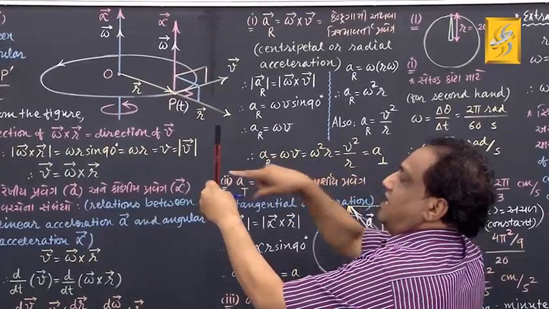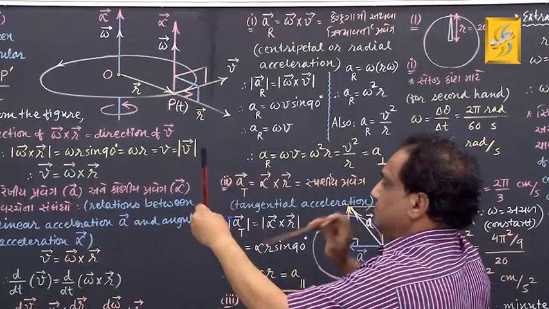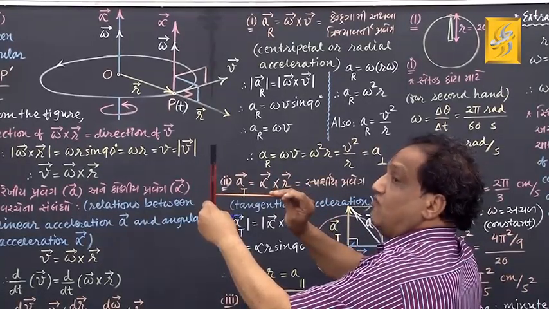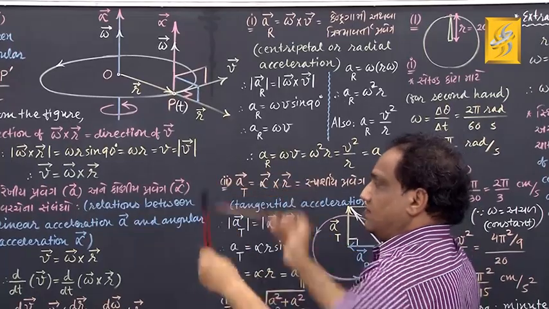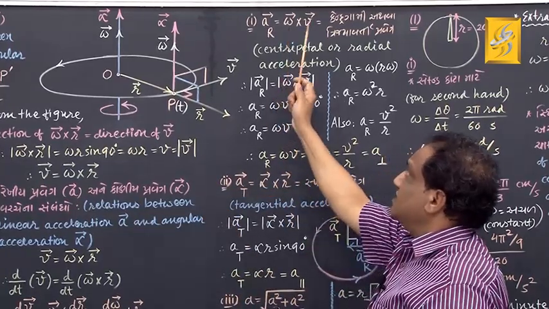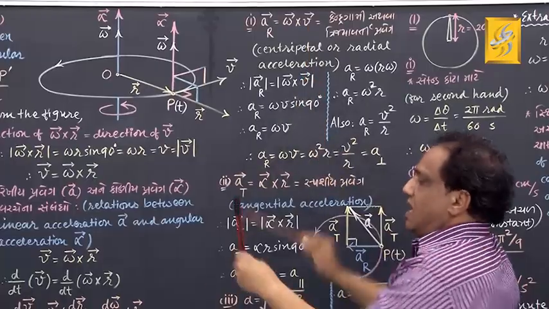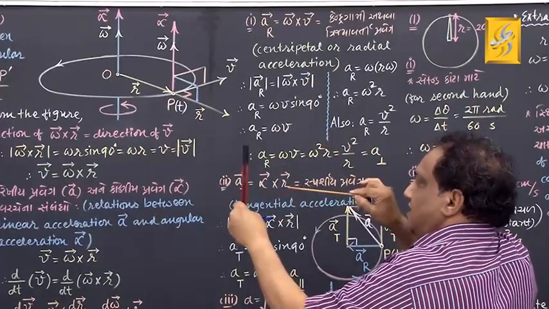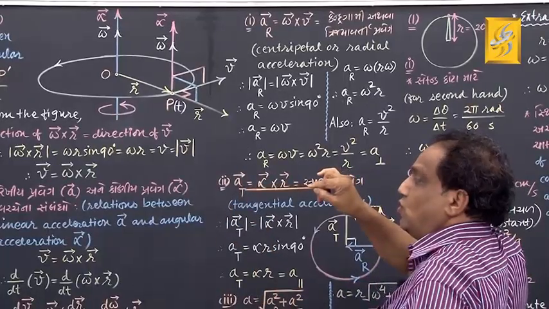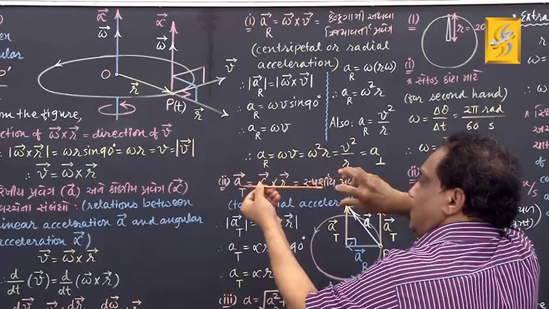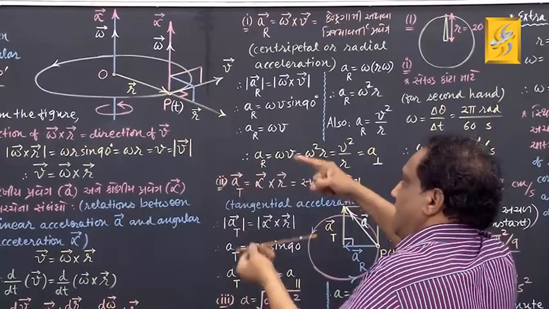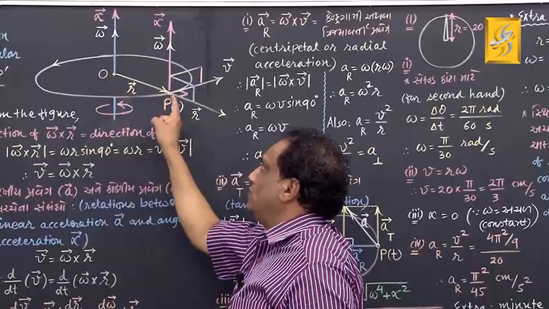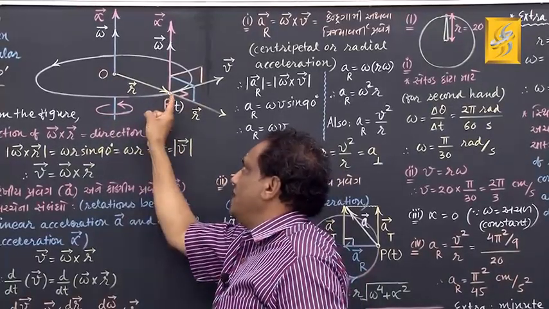Now, think of a right-handed screw which is perpendicular to that plane, this way. I am supposed to rotate this screw in a manner that the first vector rotates towards the second vector. The first vector is omega, the second vector is v. I rotate omega towards v, and in the same manner I rotate this screw. It will advance in this direction, from P to O.